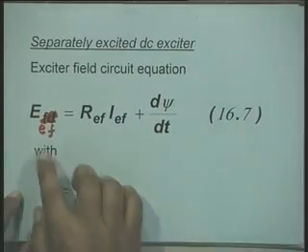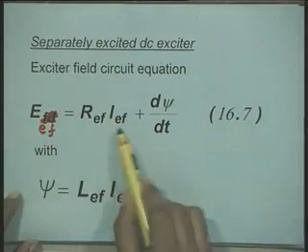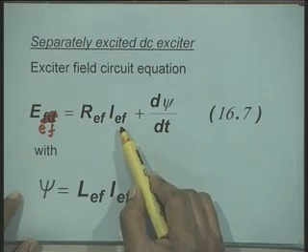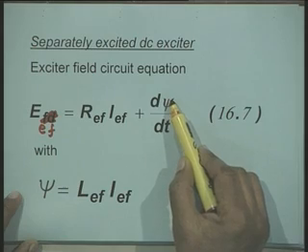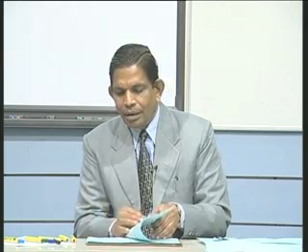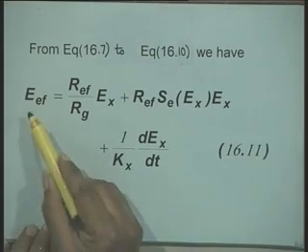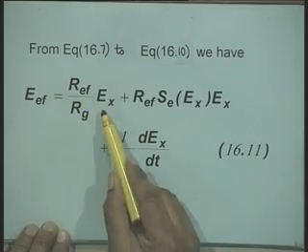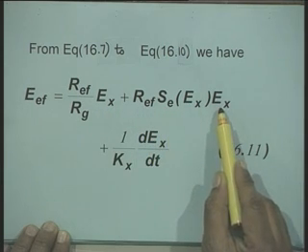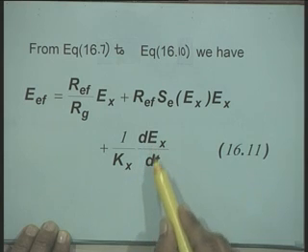In this equation, you substitute the value of IEF and the value of psi, and after making this substitution we get an equation of this form: EEF is equal to REF upon Rg times Ex plus REF into SE(Ex) into Ex plus 1 by Kx dEx by dt.